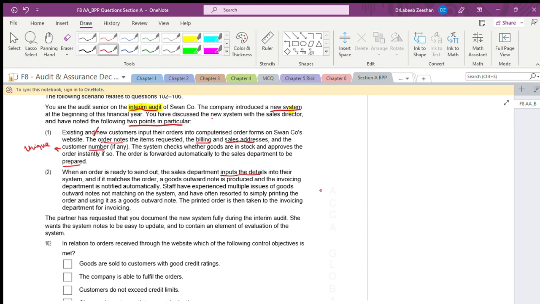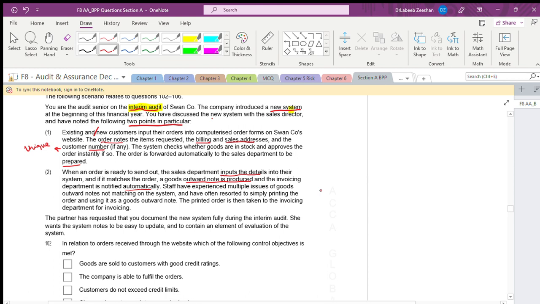And if it matches the order, a goods outward note is produced and the invoicing department is informed. The moment there is one order already generated in the system, we should not generate a new sales order again. That's not appropriate.